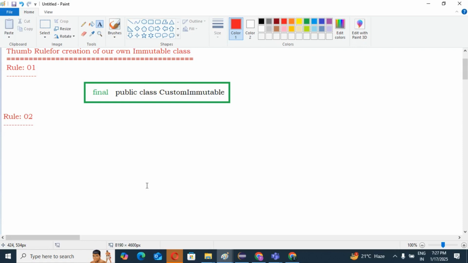According to the POJO rule, you know, only the object is visible and the properties of the object are not visible. Yes or no?